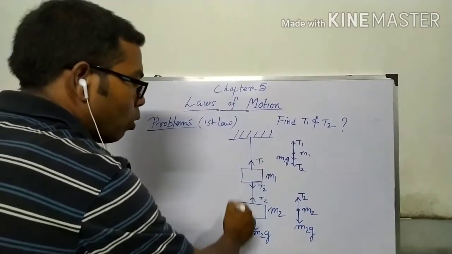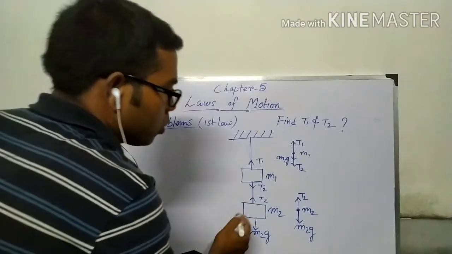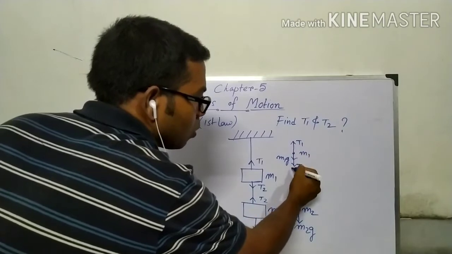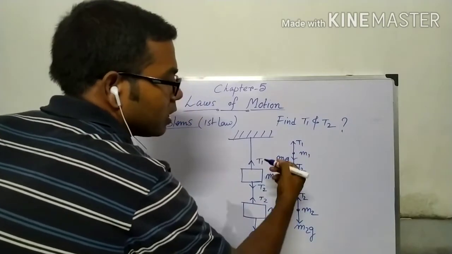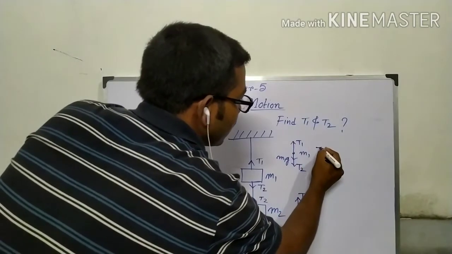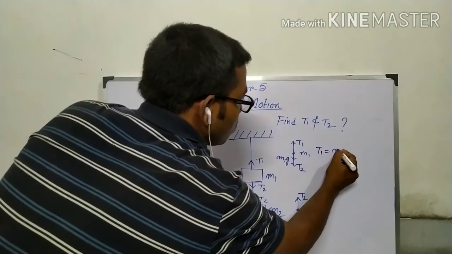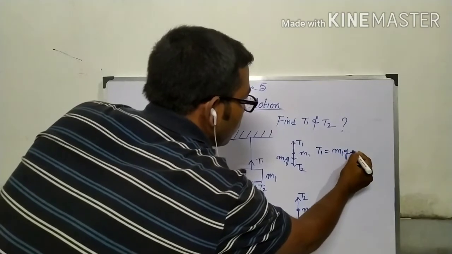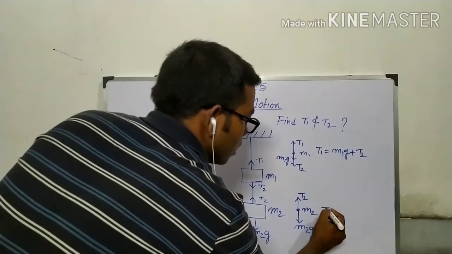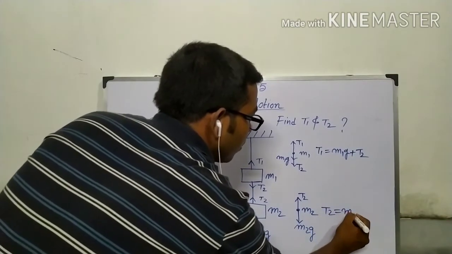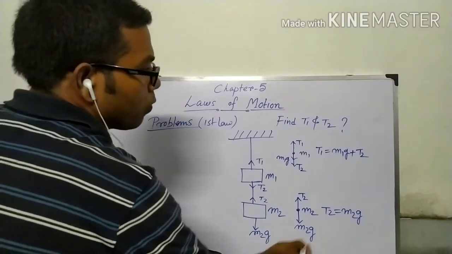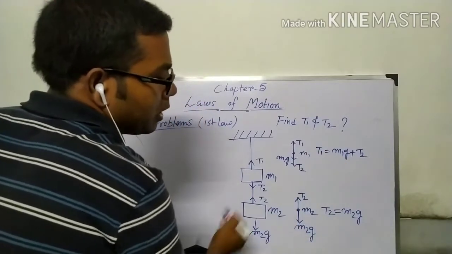So as the whole system is in equilibrium, we can say that total upward force equals total downward force. As the total force is 0, total upward force equals total downward force. So from this we can say T1 equals M1G plus T2, and from this T2 equals M2G. So from these two equations we can solve T1 and T2.